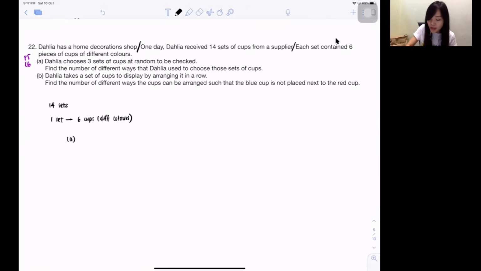So A, Dahlia chooses 3 sets of cups at random to be checked. So she will actually choose 3 sets. So find the number of different ways. Number of different ways. Is it probability? No. Number of different ways, right? Isn't it under the P and C chapter? That's why it's chapter 6, okay? That Dahlia used to choose those sets of cups. How many ways for her to choose?